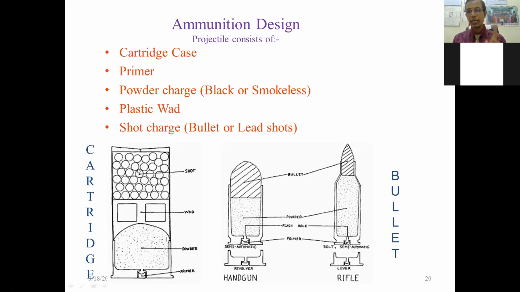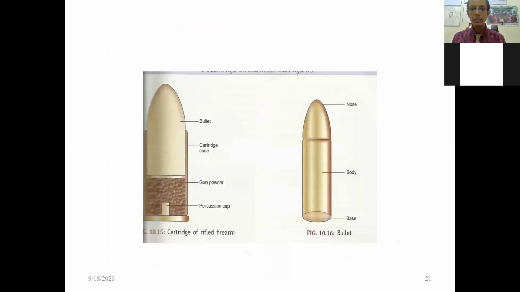So it is a cartridge case, primer, powder, then plastic wad and shot shell. We'll see each and every one in detail about the ammunition. So a short note can come; same thing I have explained. There is the percussion cap. It is the cartridge of the rifle firearm. Percussion cap, it is surrounded by the gunpowder. Then in front of it there is the projectile, that is the bullet. The bullet has the nose, body and the base. So these are the parts of the bullet.